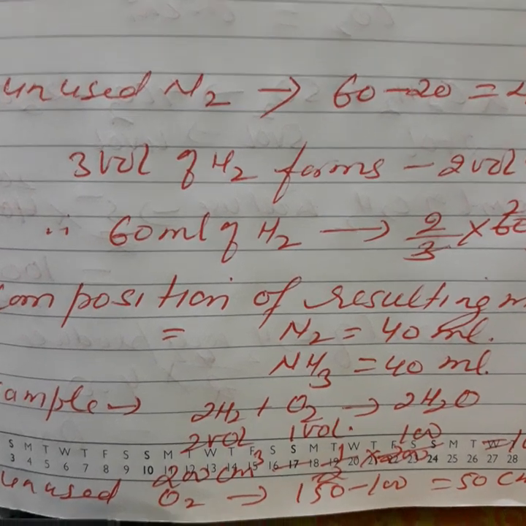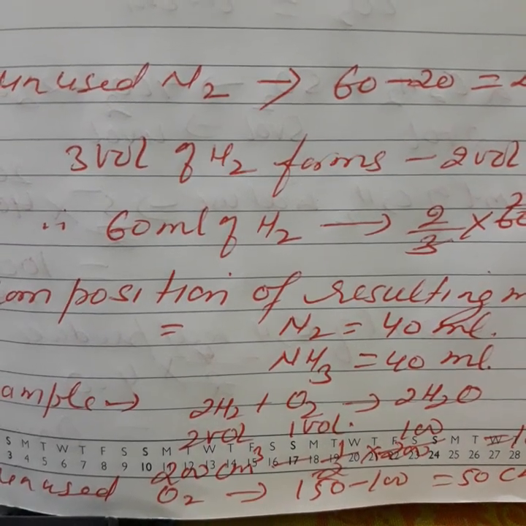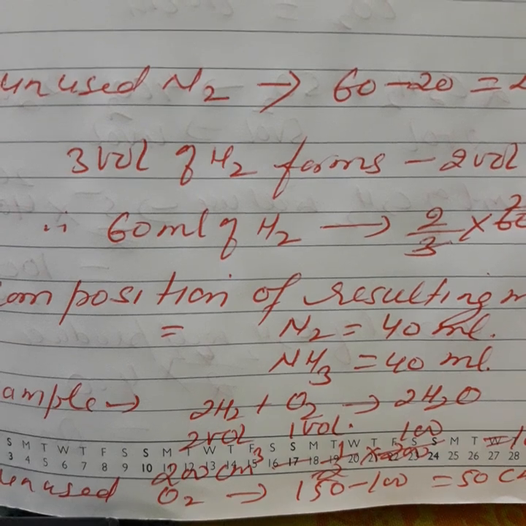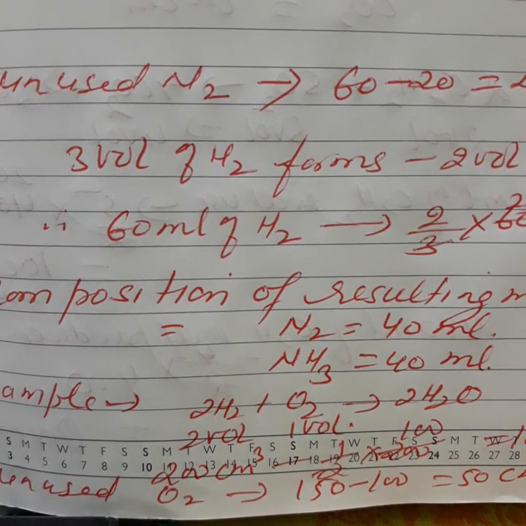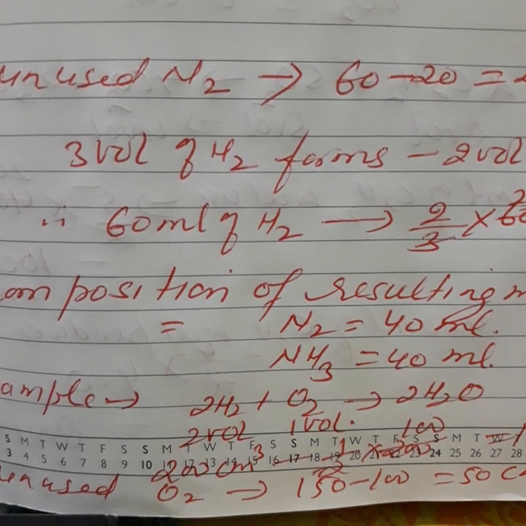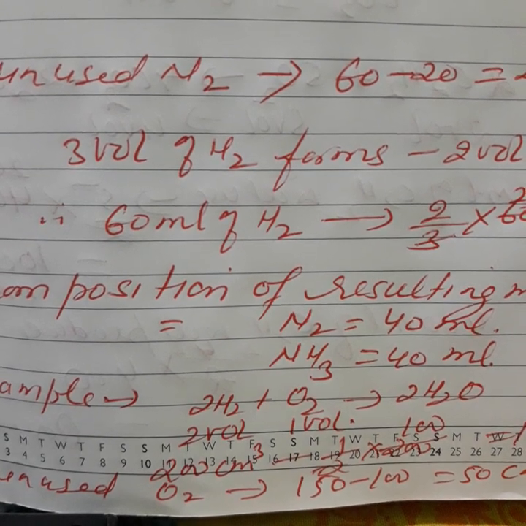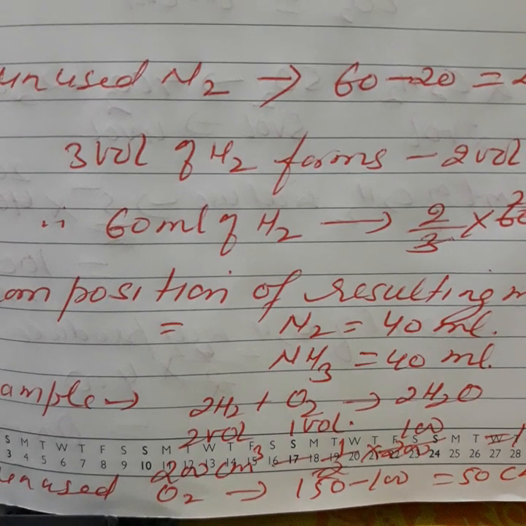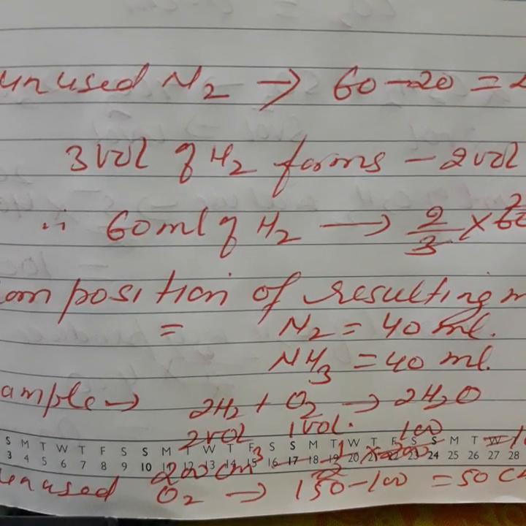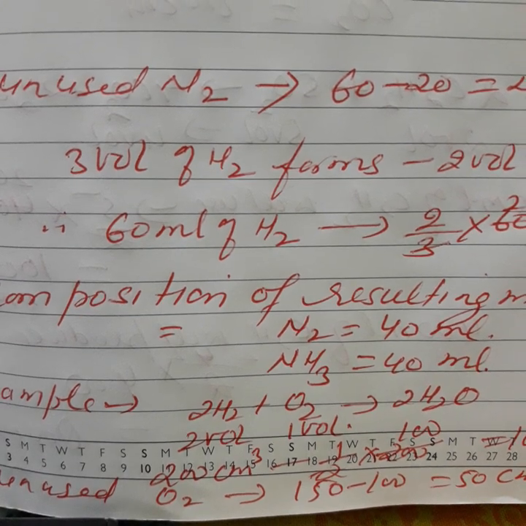So here what we can find out is the amount of oxygen used. See the ratio, 2 volume of hydrogen needs 1 volume of oxygen. It means 200 centimeter cube of hydrogen will consume 1/2 into 200 is equal to 100 centimeter cube of oxygen.